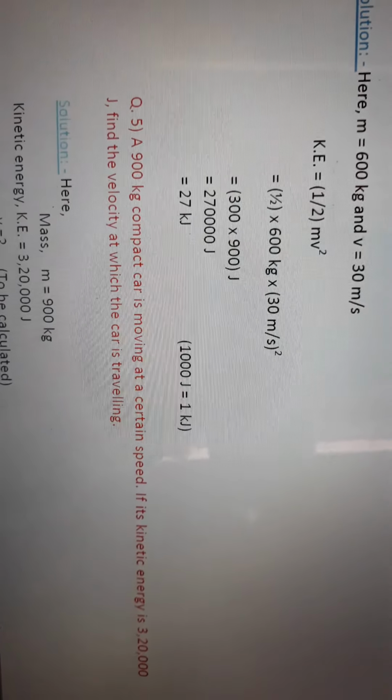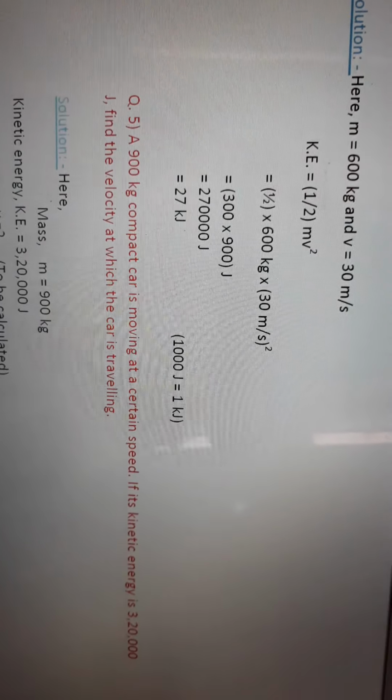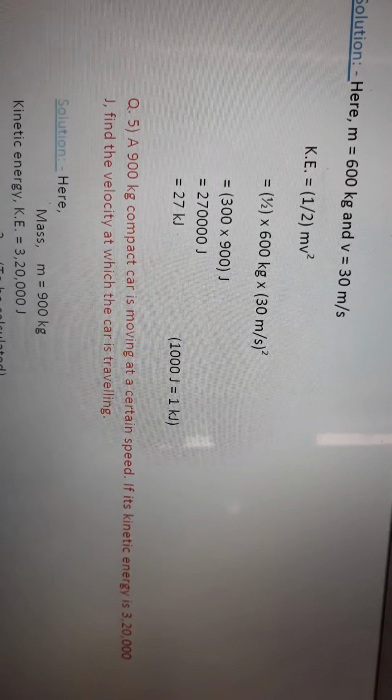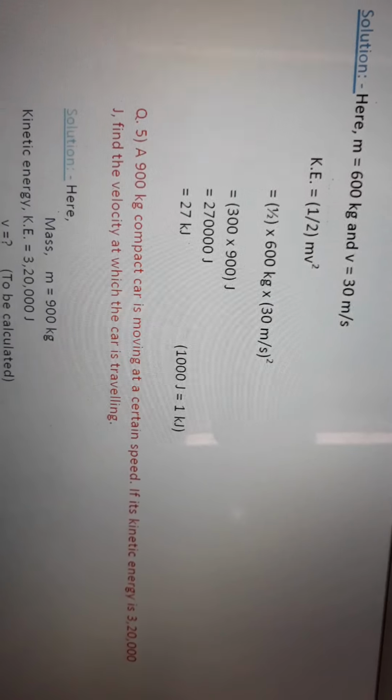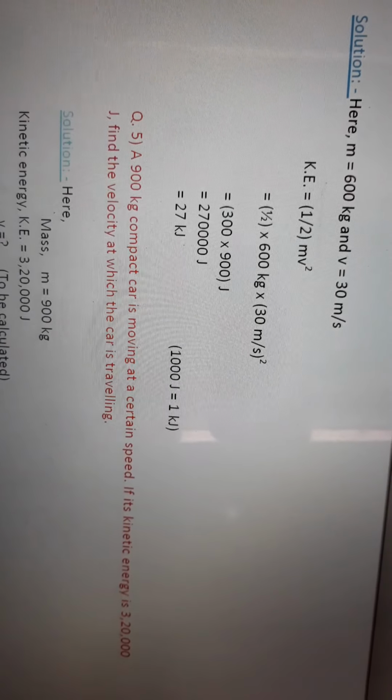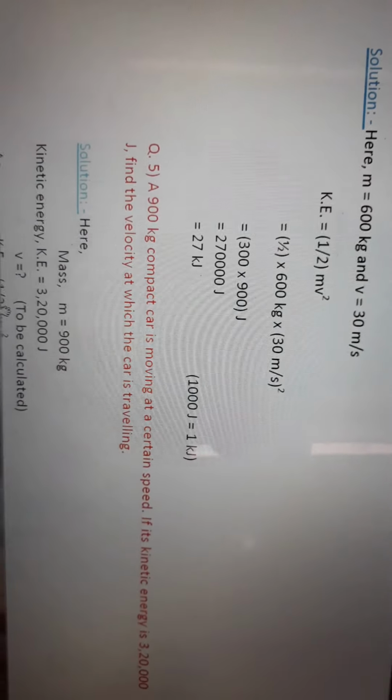Okay, so next problem. A 900 kg compact car is moving at a certain speed. If its kinetic energy is 3,20,000 joule, find the velocity at which the car is traveling. So kinetic energy is given, mass is given, so you can find out the velocity of the car. See, so this way you can solve those numerical problems.